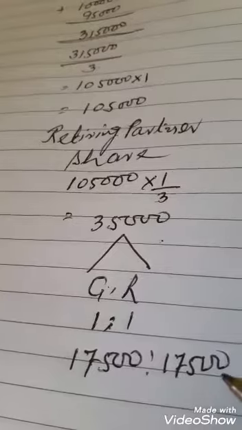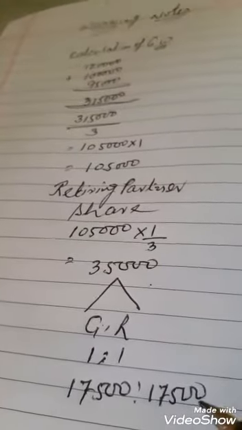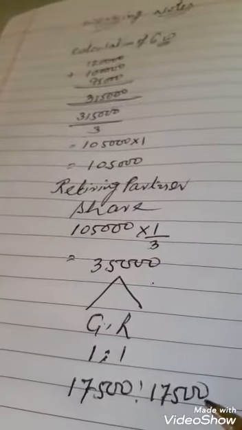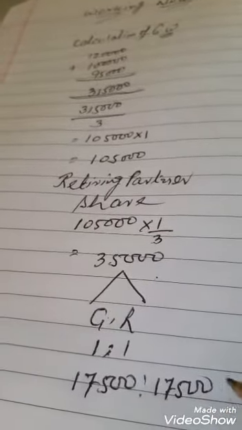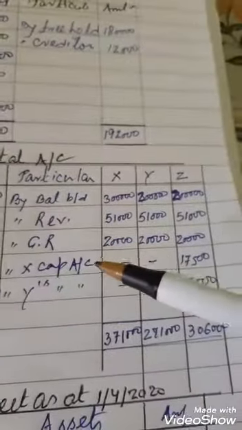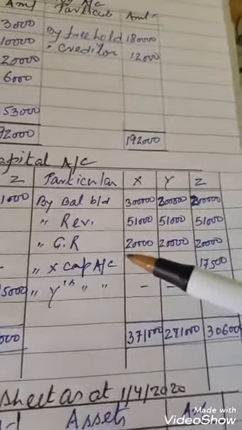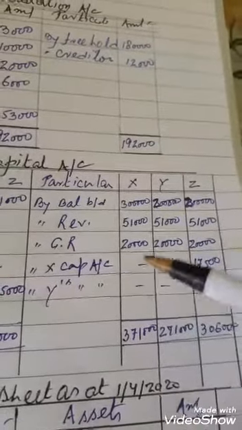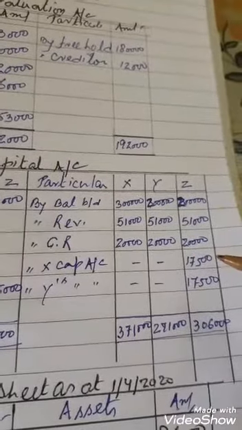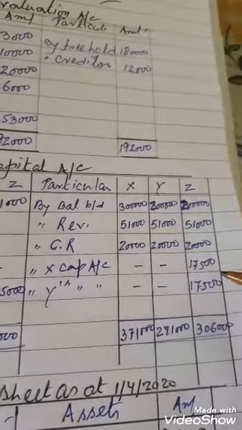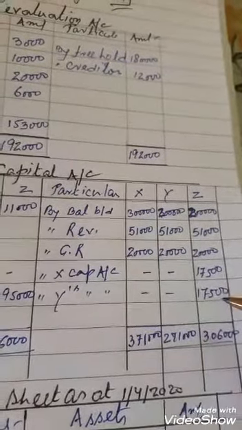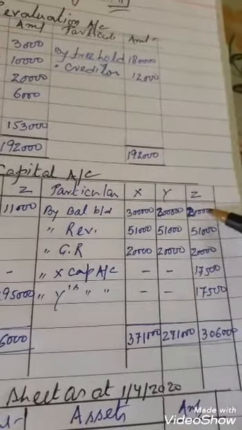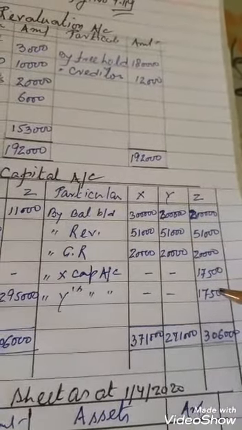Now how will it be shown in the capital account? They are giving this amount to Mr. Z. X is giving, Y is giving. By X capital 17,500, by Y's capital 17,500 on the credit side of the retiring partner.